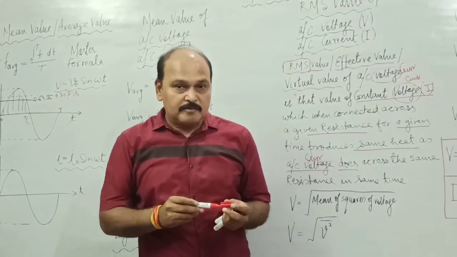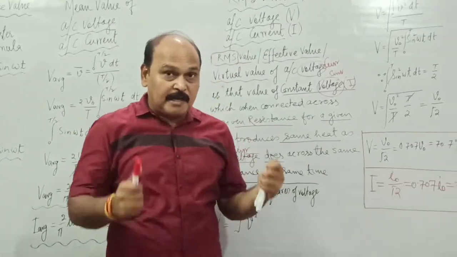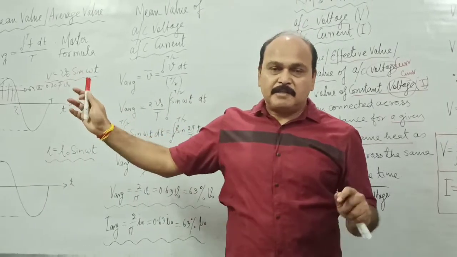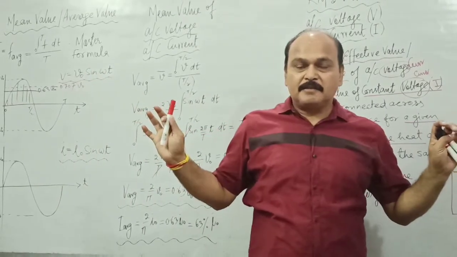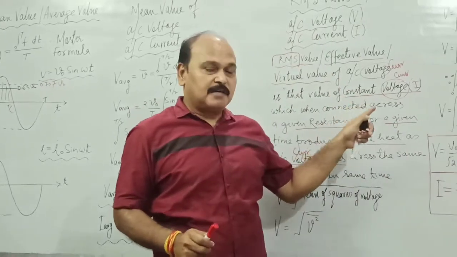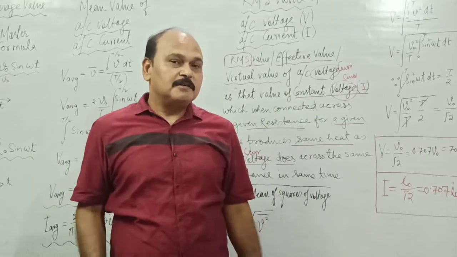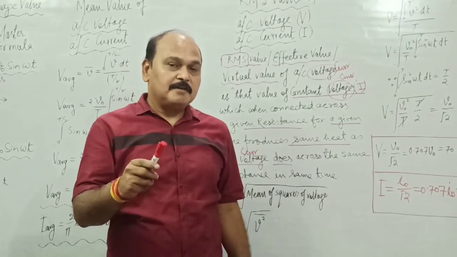So the RMS value has a significance. The mean value is simply an arithmetic mean that has no physical significance. But the RMS value has physical significance. It is the equivalent value of constant current or voltage which produces the same heat. In our homes,